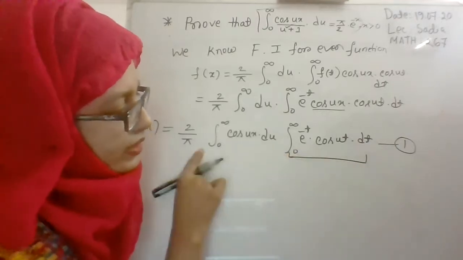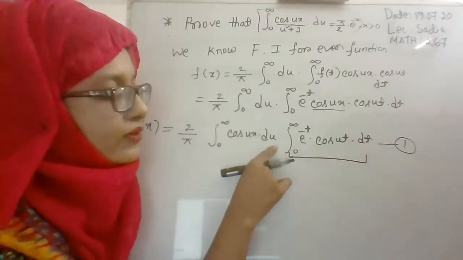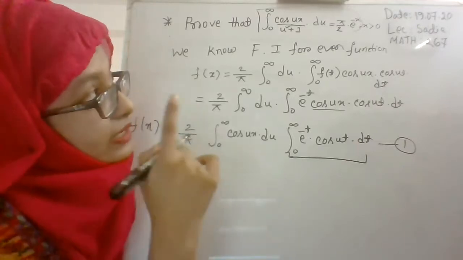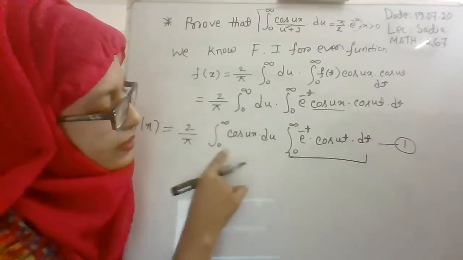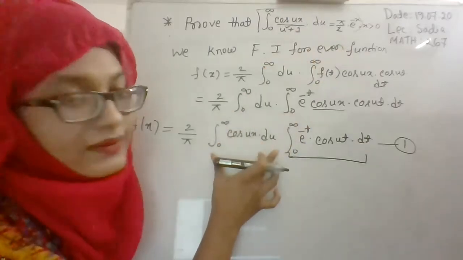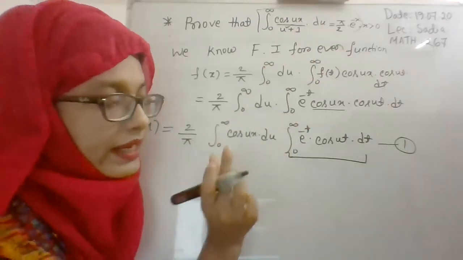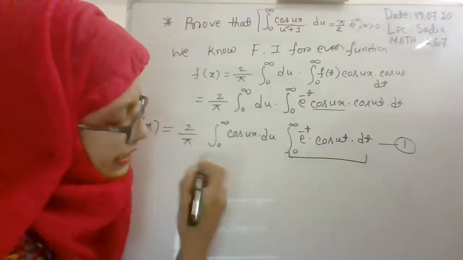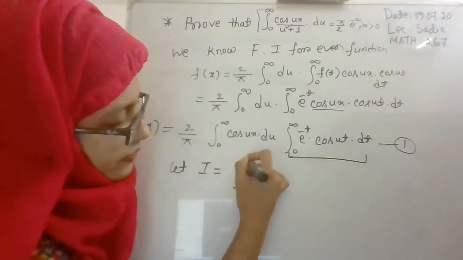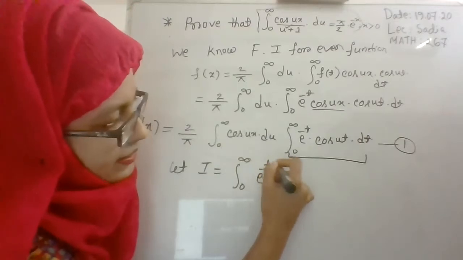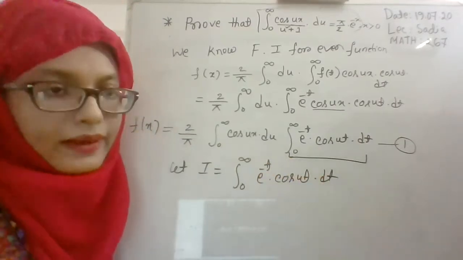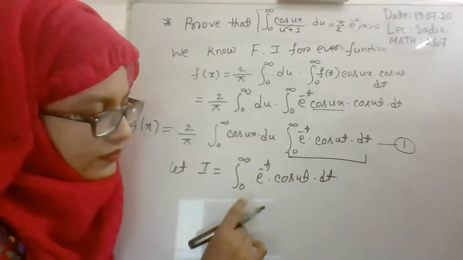We cannot evaluate this integral because in our proof this term exists, right? If you take a look at the proof, you can see that there is a term 0 to infinity cos ux du here. That's why we will not evaluate this integral, we only calculate this part. And let's consider I is equal to 0 to infinity e to the power minus t cos ut dt.